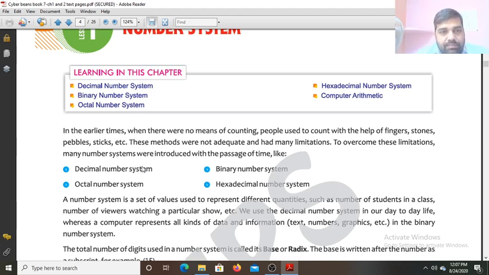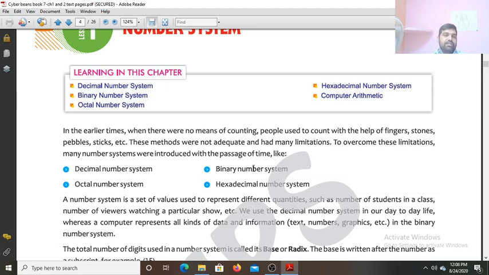Now the binary number system. In the same way, numbers like thousand, lakh, crore are also represented with the help of two digits only, two symbols only, that is 0 and 1. So in the binary number system, to represent every number, we use only two digits, 0 and 1. In the decimal number system, we use 10 digits, 0 to 9, but in the binary number system, we use two digits, 0 and 1. The same decimal number can be converted into a binary number, that is, it can also be represented in binary.